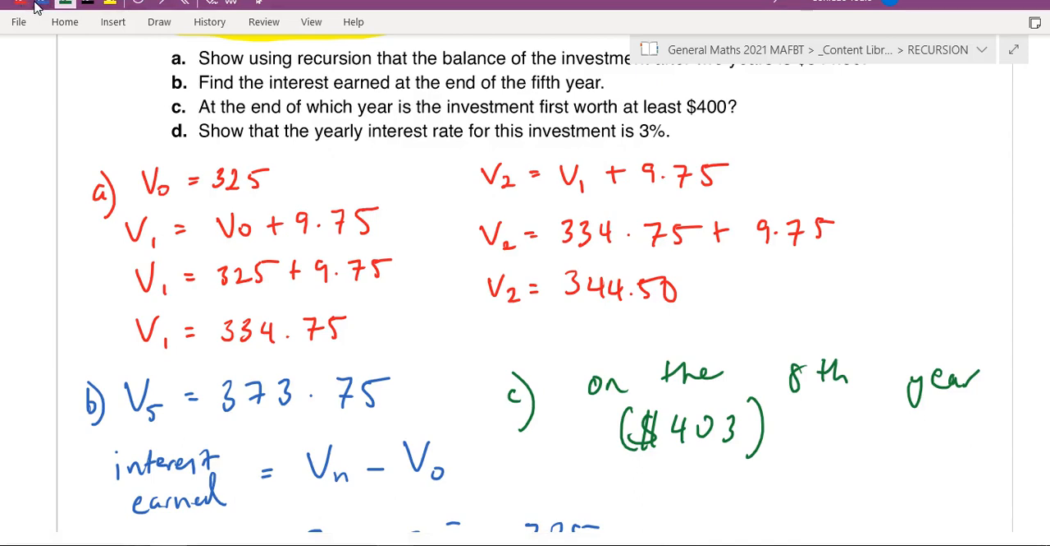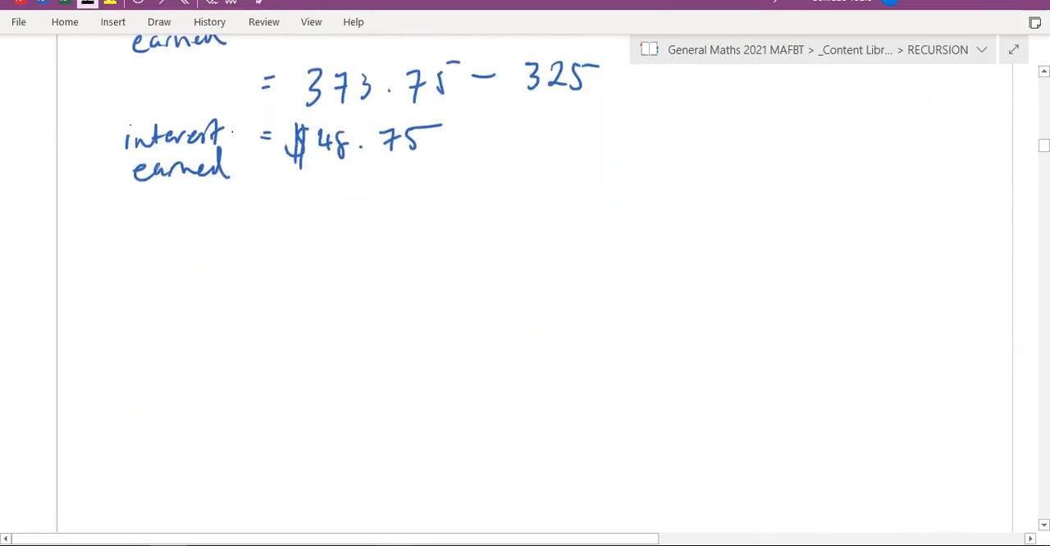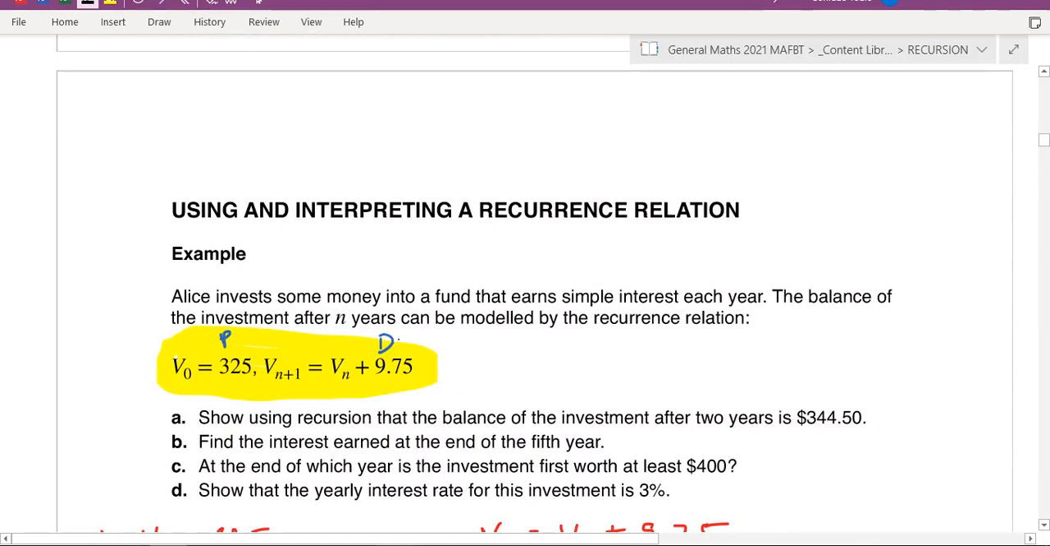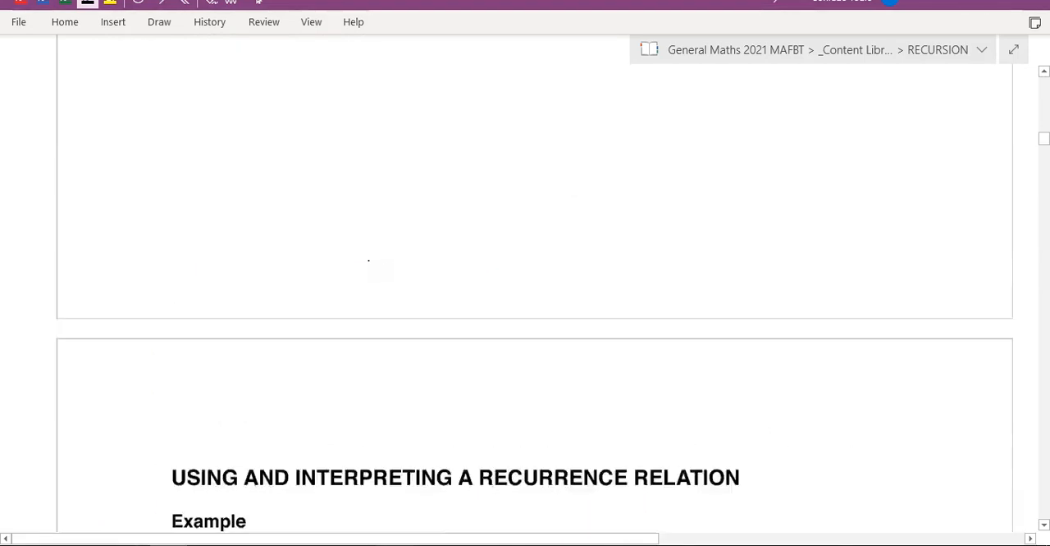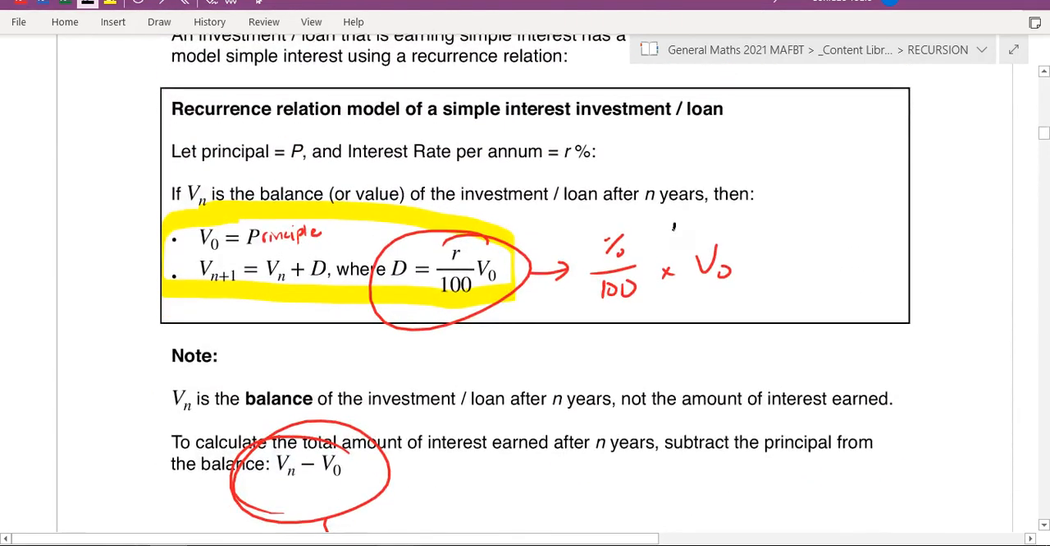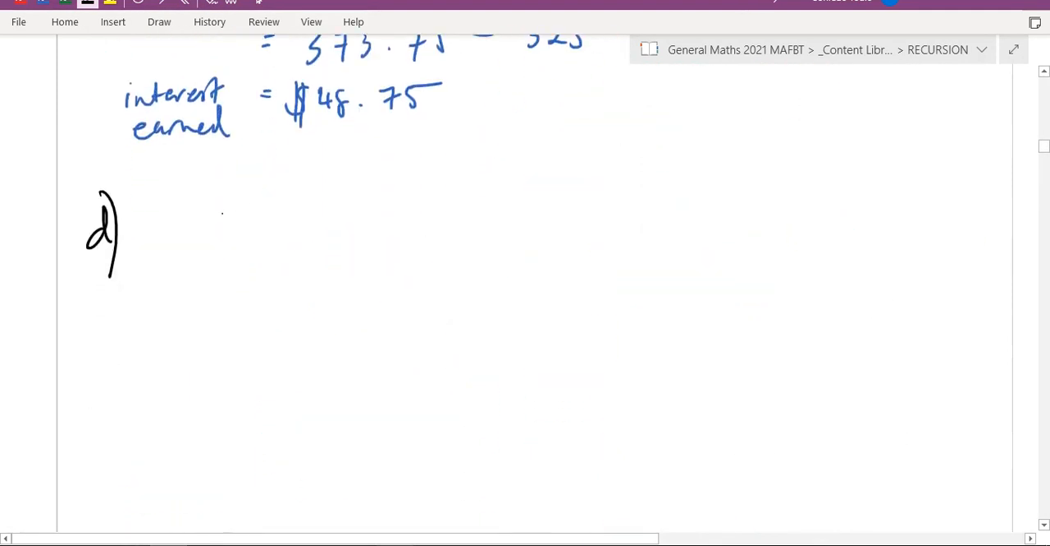Now, this is something that we haven't really done too much of, but part D is basically asking you to prove that this amount is 3% of this. How do we prove that? Remember, this formula is what we use to find the D, but we're going to try and figure out the percentage rate. So to do that, I'm going to show you another formula. If you want to figure out the percentage, it's going to be the amount divided by V0 times 100.